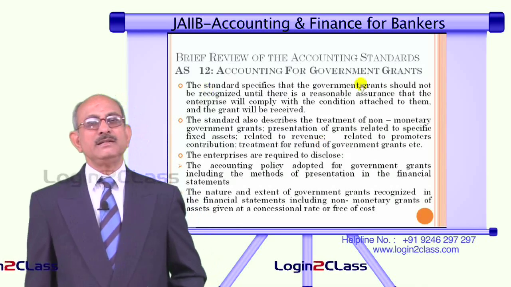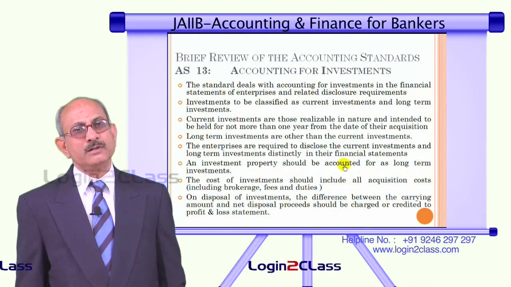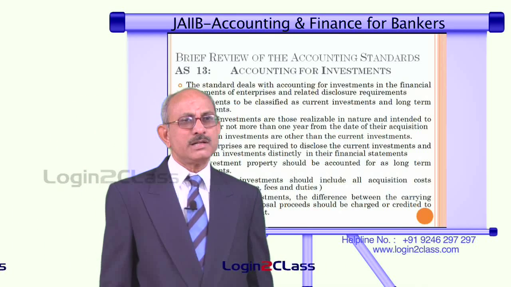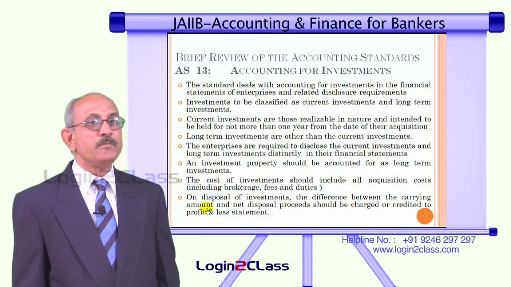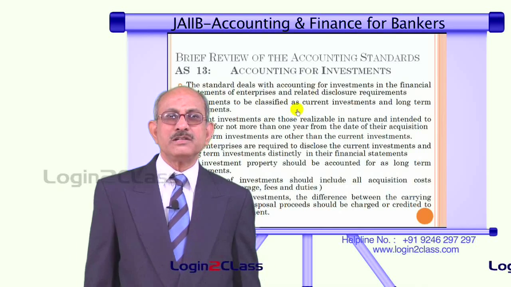Then AS 13 deals with accounting for investments. As we know, a lot of entities also would be investing part of their funds in investments, and particularly this is true of banks. Banks have a large portfolio in the form of investments.